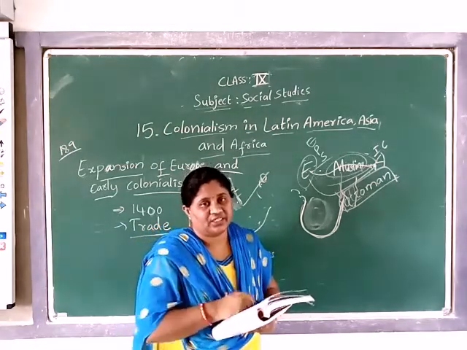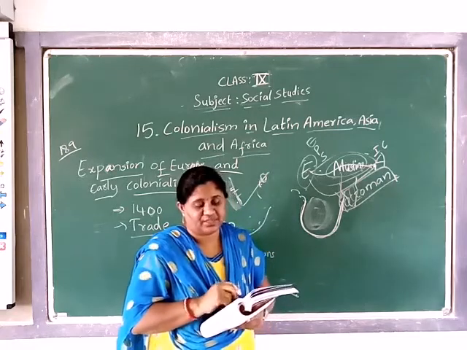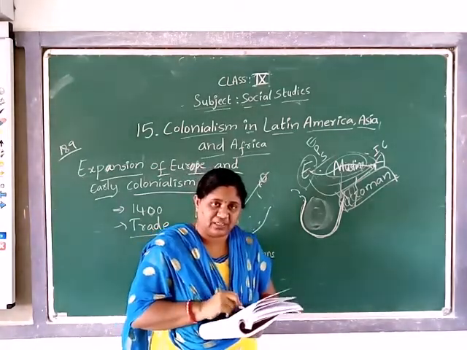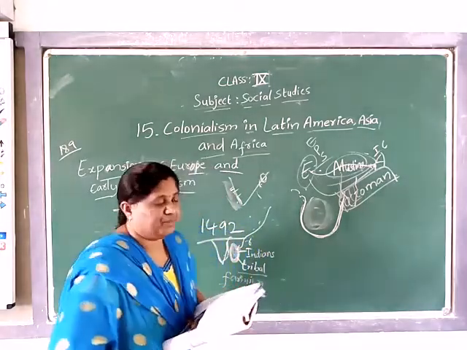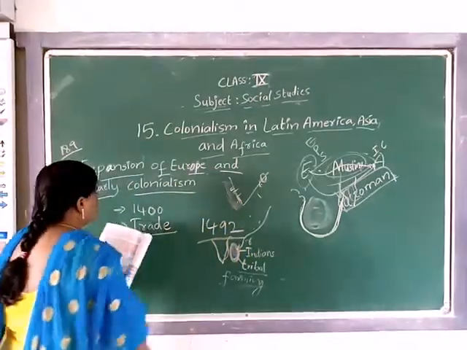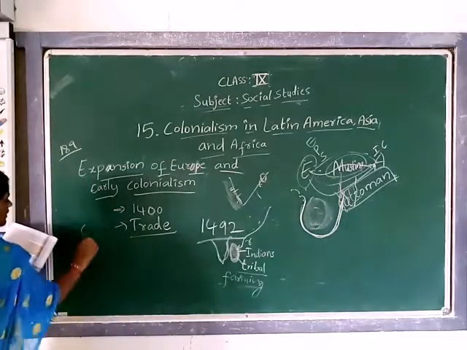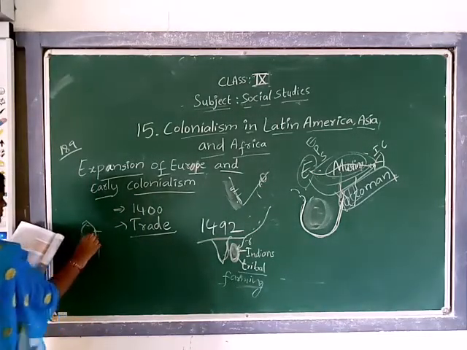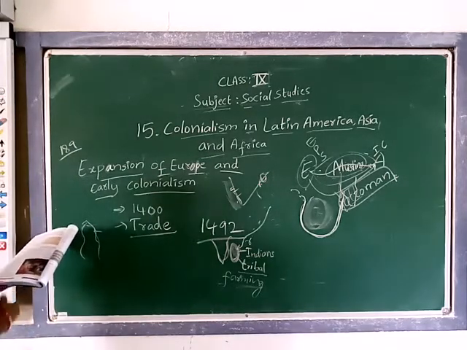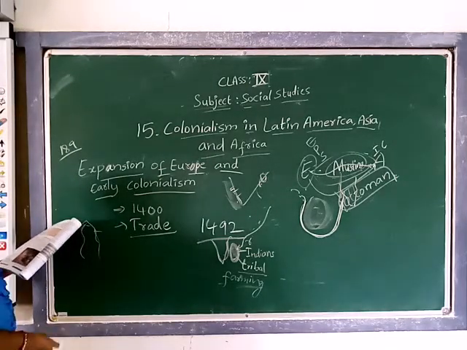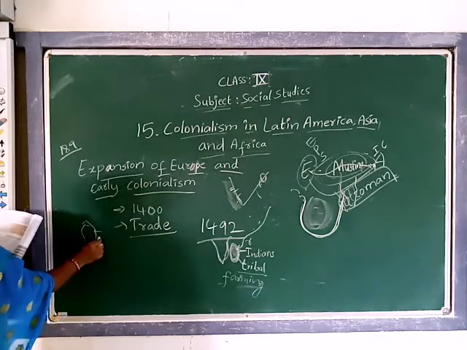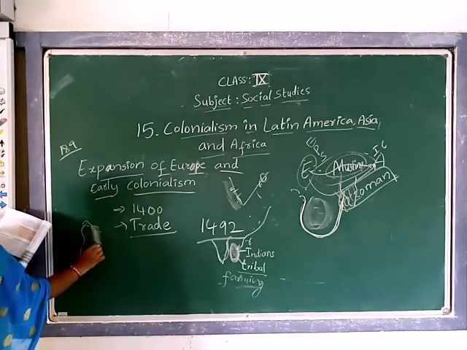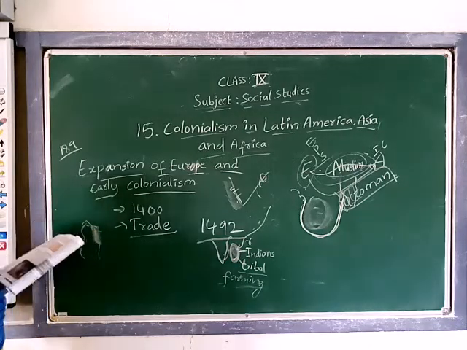So at this time the Spanish came, and in the same period English people also came to North America and wanted to set up their colonies on the east coast.